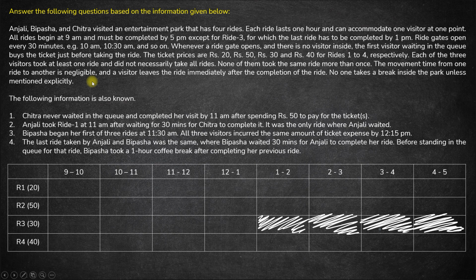So for example, if Anjali completes a ride at 10 a.m., exactly at 10 a.m. she can start the second ride or the other ride as well. There is no waiting time, as in not waiting time, but there is no time to go from one ride to the other ride. That time is negligible. That means 0. And a visitor leaves the ride immediately after the completion of the ride. So it's not like what happens normally. It takes half an hour for the ride and it takes another 1 hour just to get down everyone from the ride. So that's not happening.